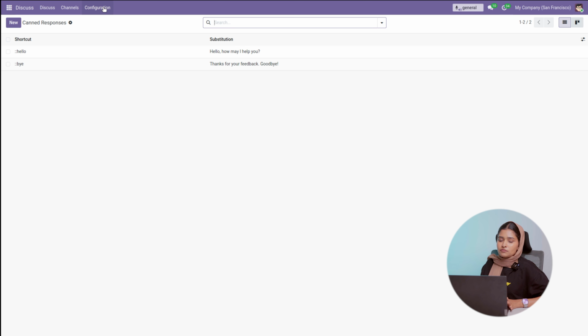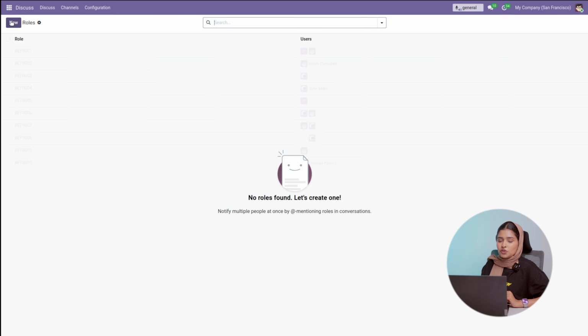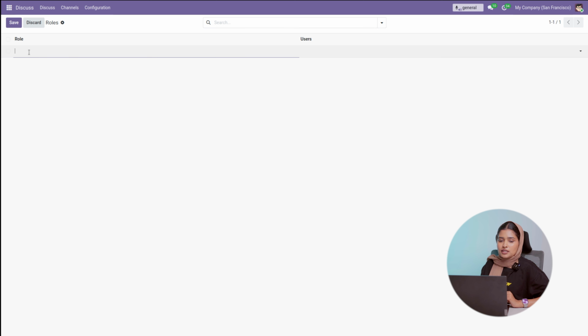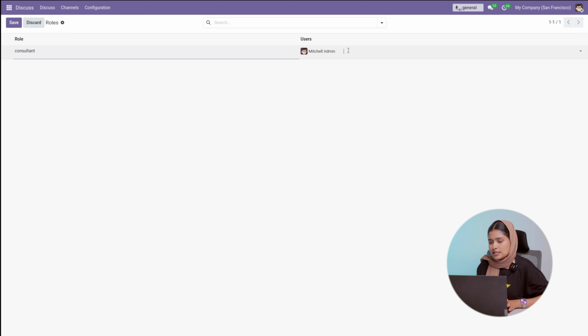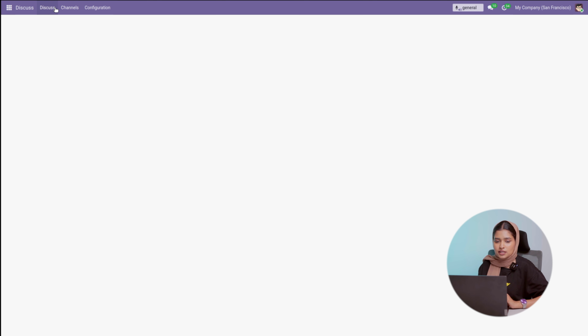And under the configuration, we have lastly the roles, which means you can simply create a role. By creating a role, you can provide a role name, for example consultant. Once you are done with that, there we have users, which means you can provide the users who belong to the consultant role. Let me provide Michelle admin and Mark demo. Once I'm done with that, you can simply save and close this. We have created a role, and let's move back to the discuss.